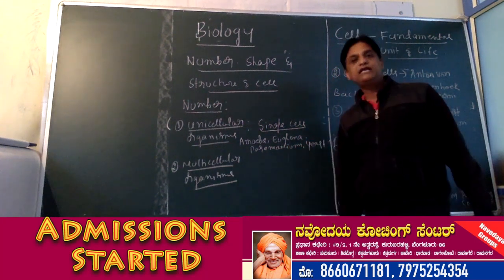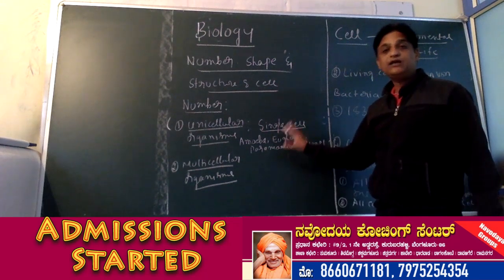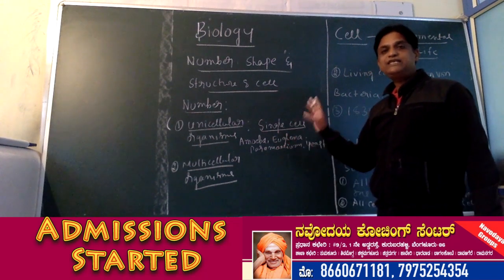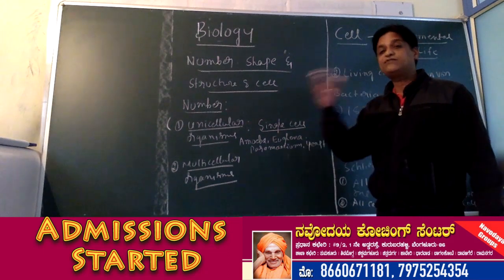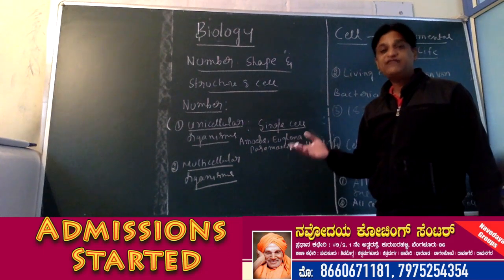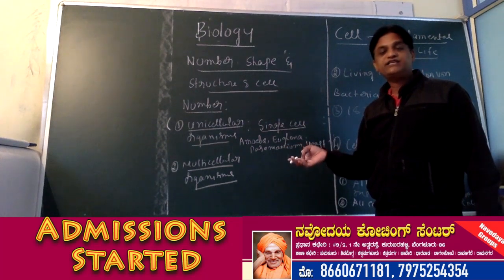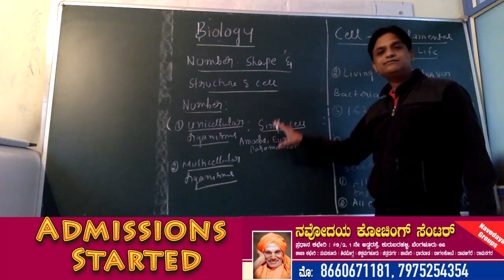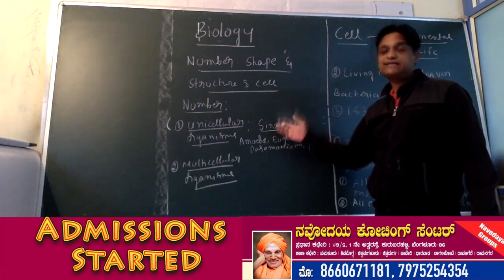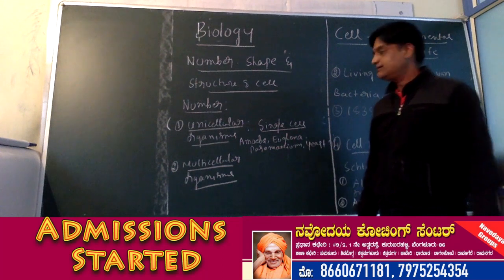See, they are all examples for unicellular organisms. Even though body is made up of single cell, that single cell is capable of carrying out all the life processes: nutrition, respiration, reproduction, excretion. All those life processes are carried out by single cell.